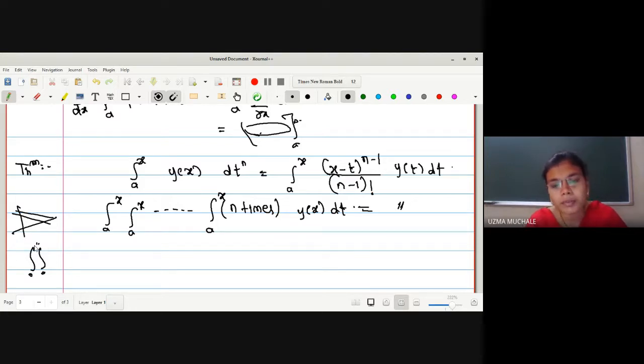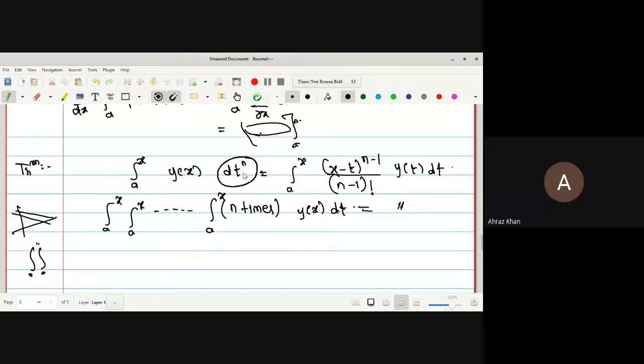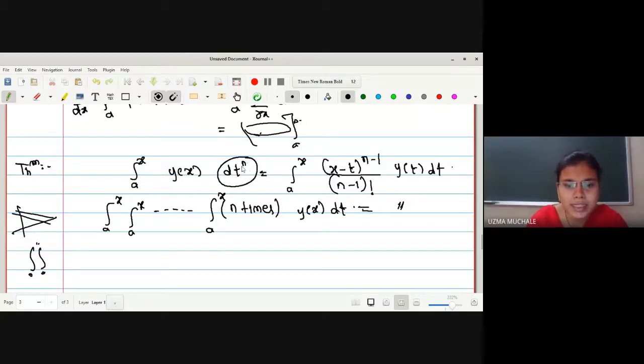We have to convert multiple integration into a single integration. But what is the consideration here? The lower limit is constant and the upper limit is variable. Okay, dt raised to n, in the sense that we have to find the integration n times. So that's why I have written here integration n times dt. Or in another way, you can write the integration from a to x of y of x dt raised to n.